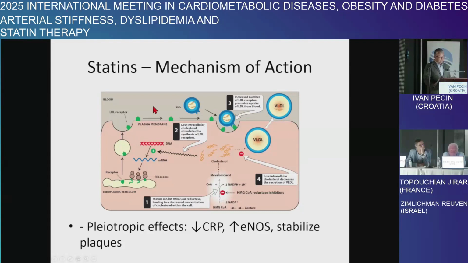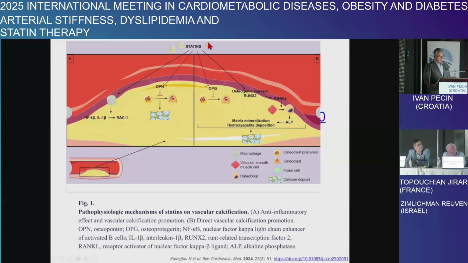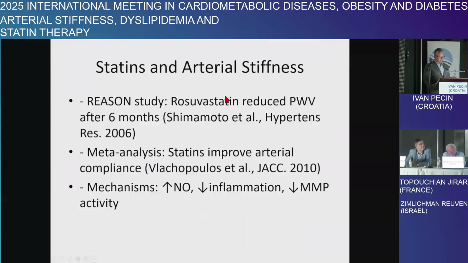But beside the lipid-lowering effect, statins have pleiotropic effects. They lower the C-reactive protein level, they elevate endothelial nitric oxide synthase, and they stabilize the plaque. It means that they empty the plaque of cholesterol, but also form a much more stable plaque, with calcification of the plaque, as you can see here. And a very important pleiotropic effect driven by statins is the anti-inflammatory effect. All this can influence the reduction of arterial stiffness.